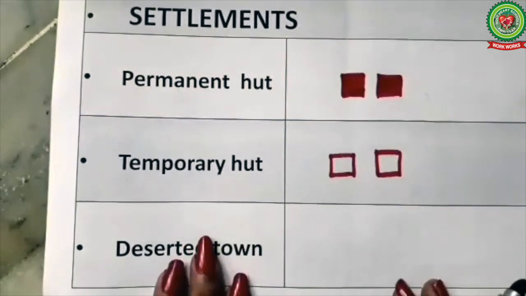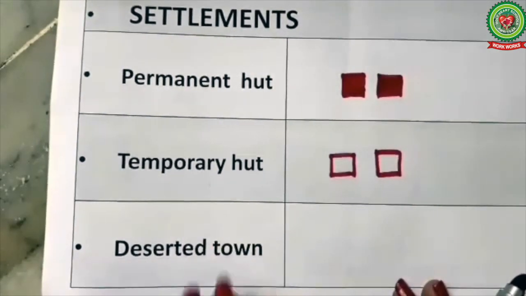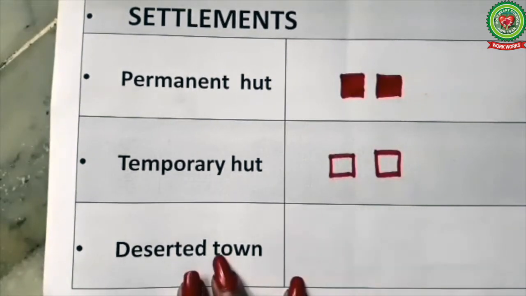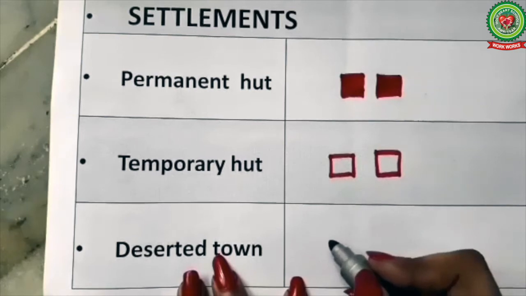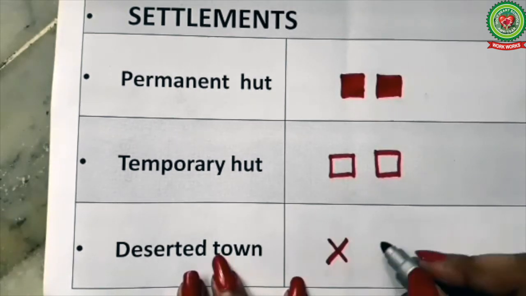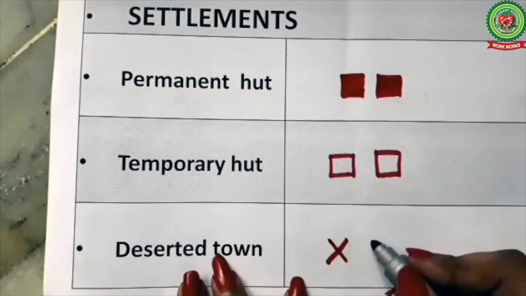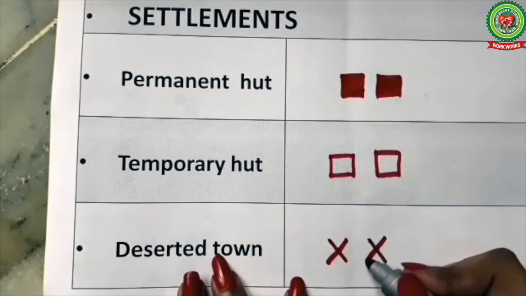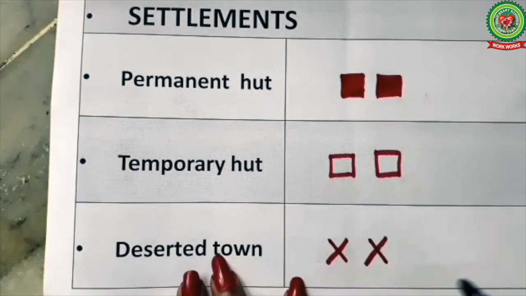Next we have deserted towns. Deserted towns are shown with two lines crossing each other like this. You can say it is like the symbol X, alphabet X. So they are crossing each other. So what are deserted towns? Deserted towns are the towns which are abandoned by people.